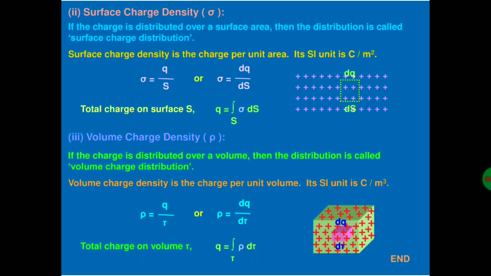Now next, volume charge density. If the charge is distributed over a volume, then the distribution is called volume charge distribution, and volume charge density is defined as the charge distributed per unit volume. Its SI unit is coulomb per meter cube. It is denoted by rho, which is equal to Q by volume.